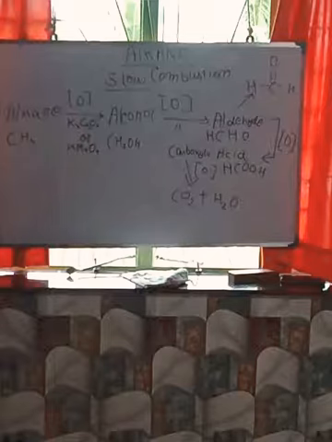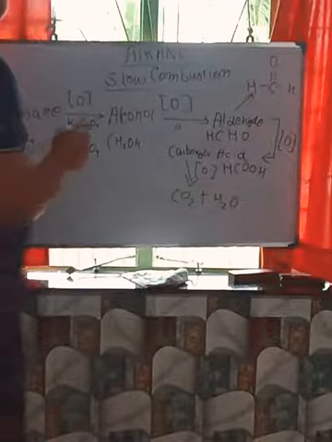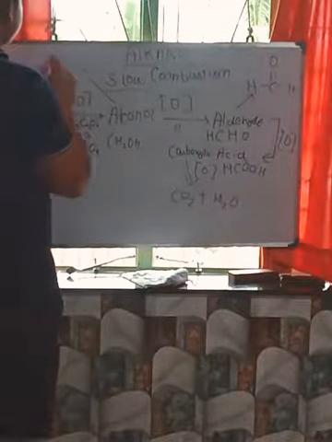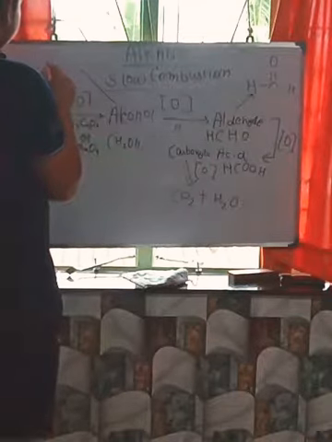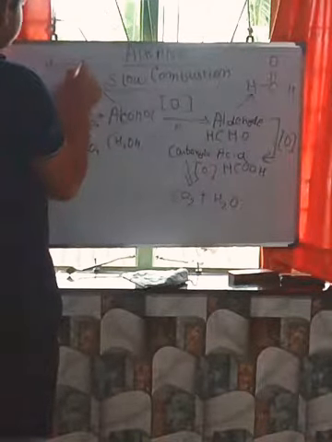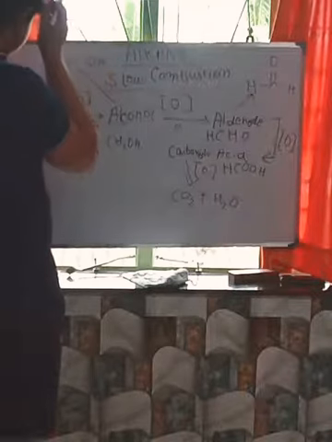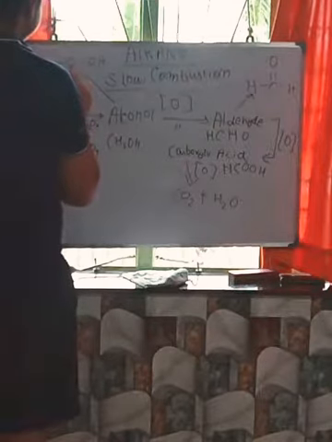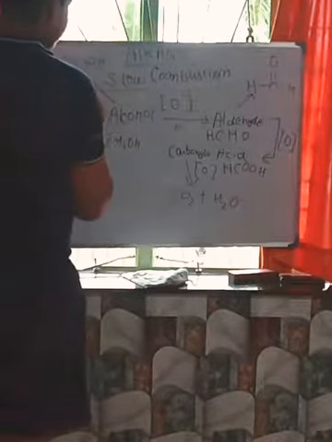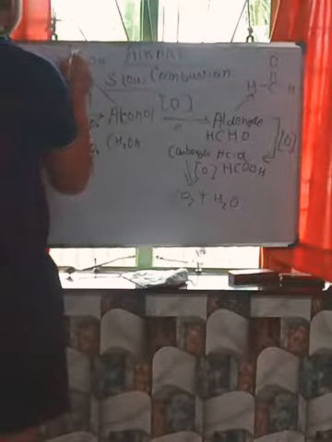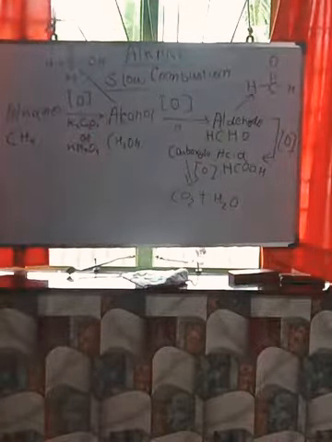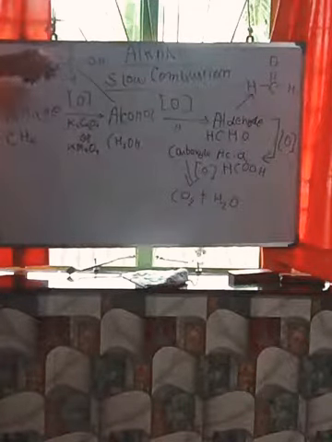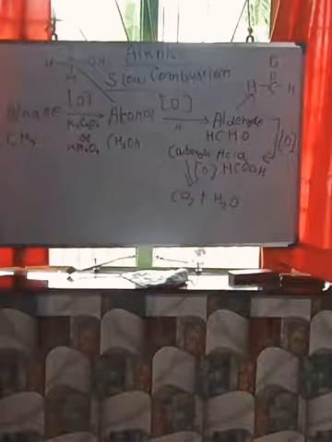Now the alcohol group will be CH3OH: one carbon, three hydrogens and a hydroxide. This is the structure of the alcohol.